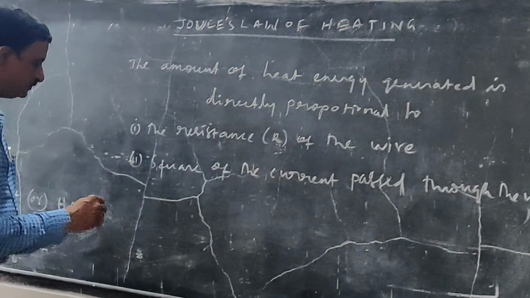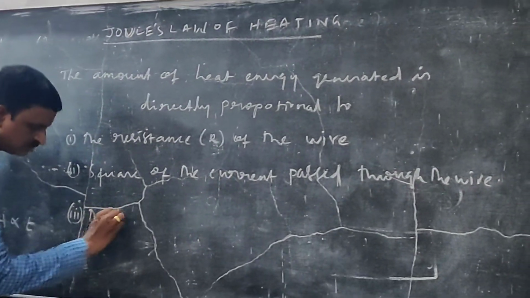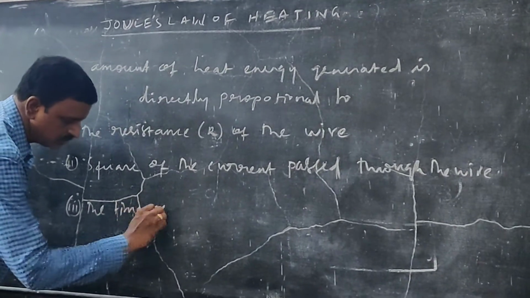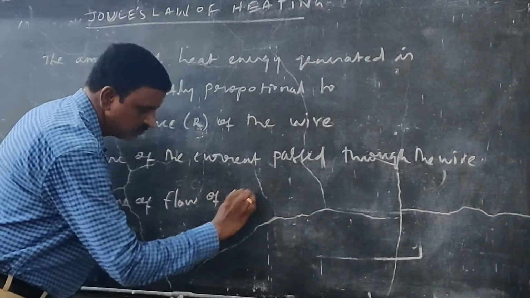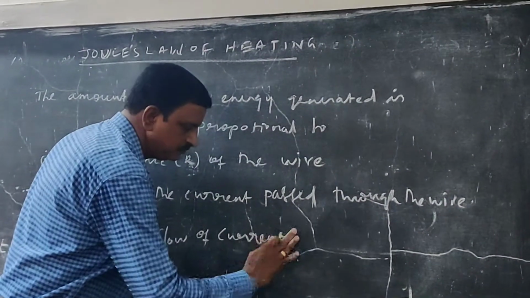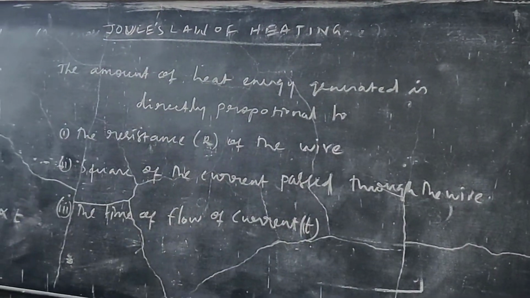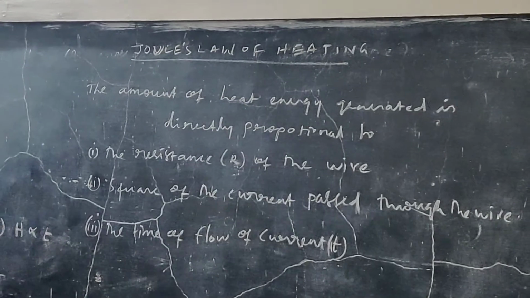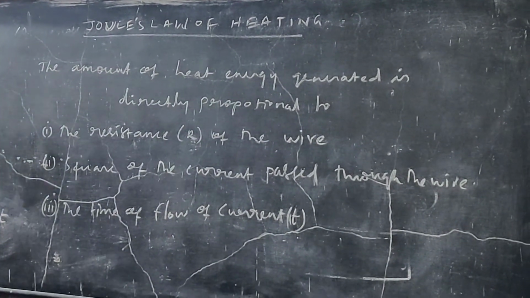Then third, the time of flow of current T. I have now written it as a statement: the resistance R of the wire, and then the square of the current passed through the wire. Third one, the time of flow of current.